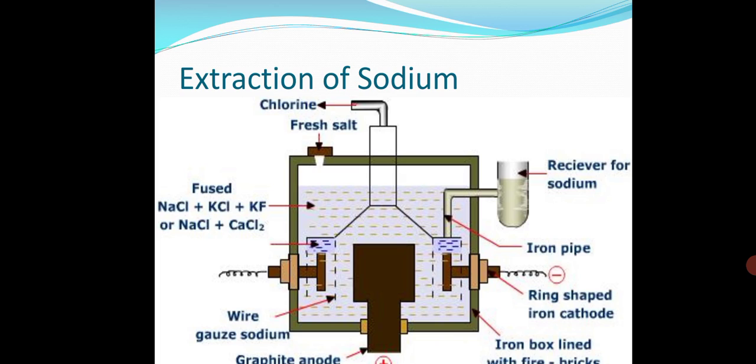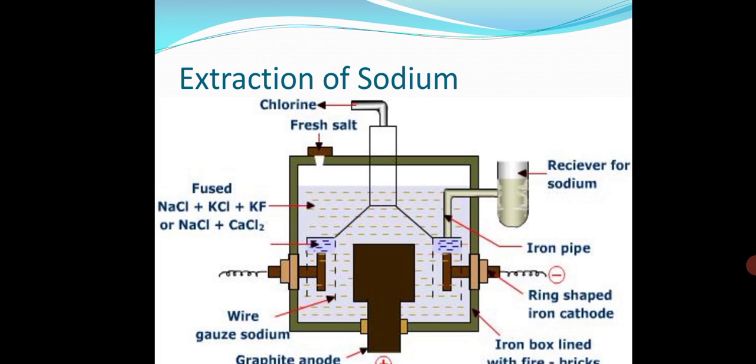You can see the diagram there. We are using fused NaCl, KCl, KF, or NaCl and CaCl2 as an electrolyte, and the iron pipe is used. Wire gauze, sodium, and graphite are used in this way.